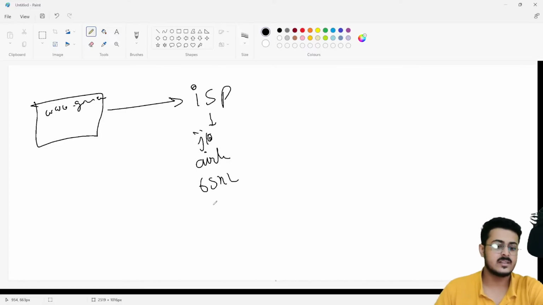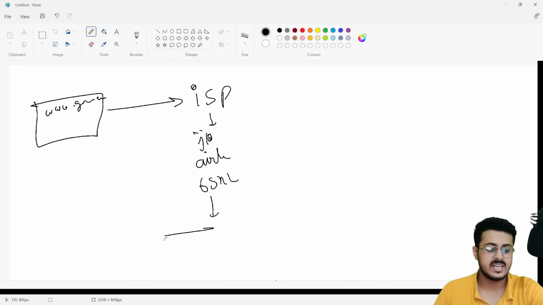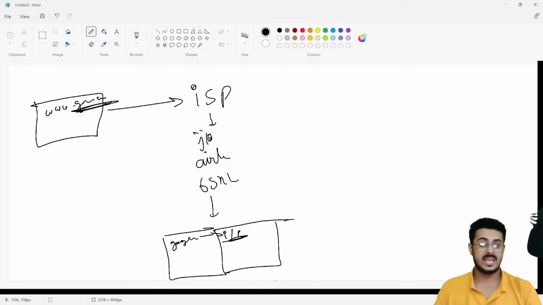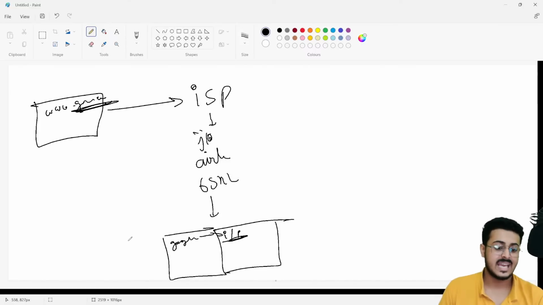Now that internet service provider is going to check inside a dictionary. It has a dictionary of all the names. So the domain name is google.com, and what is the IP address associated with that particular domain name? Now this is called DNS.